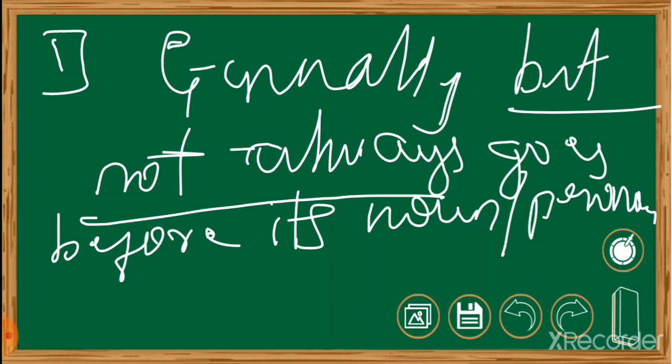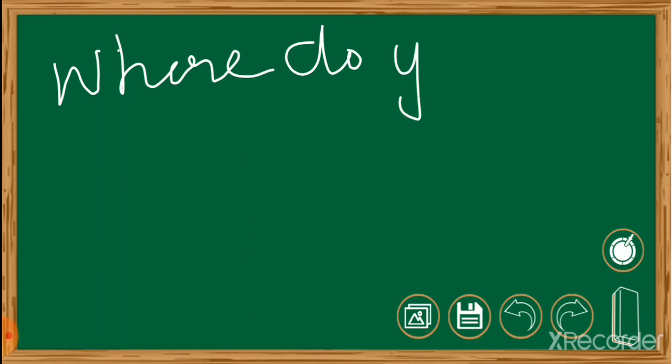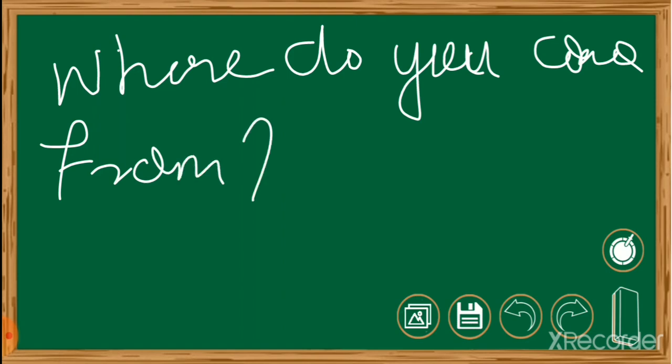One of the myths of English grammar is that you may not end a sentence with a preposition. But we cannot say that. Sometimes we can end a sentence by using a preposition. Here we go with an example: Where do you come from? It is a sentence. See that 'from' is a preposition. It can be used even at the end of the sentence. So that is the first rule.